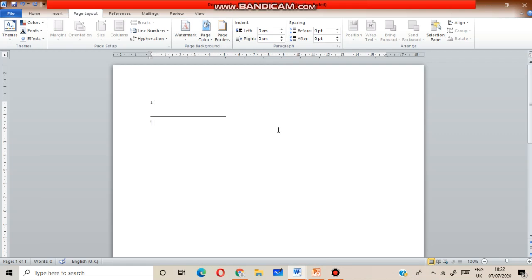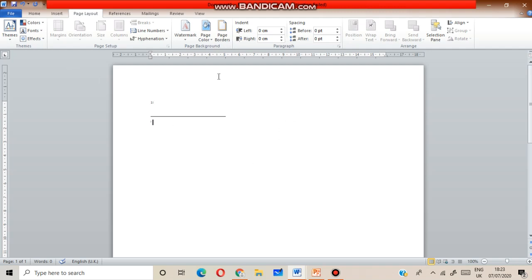Before we use watermark, we should know what is watermark. Watermark is a faint design made on a paper during manufacturing which is visible only when held against the light, and it also helps in identifying the maker. Both text and images can be used as a watermark.